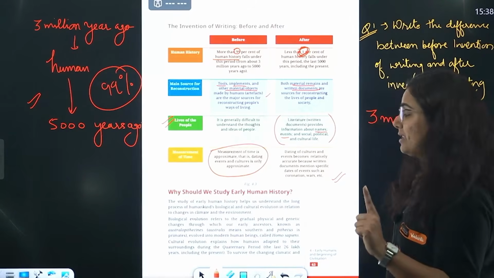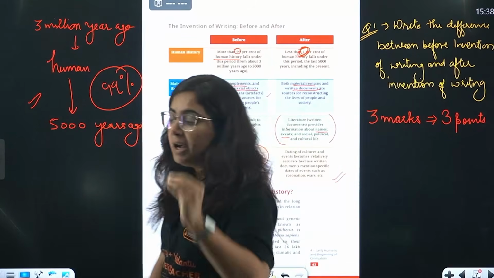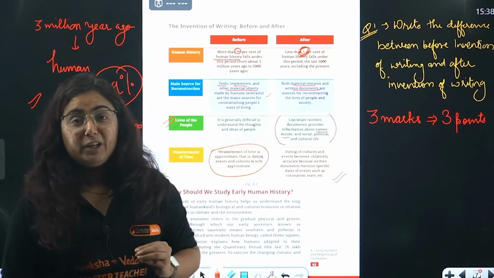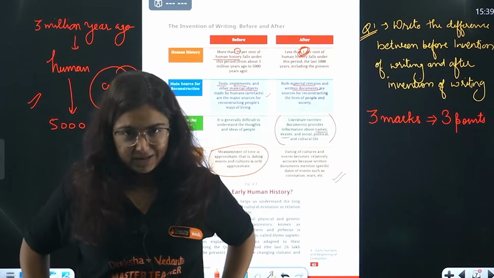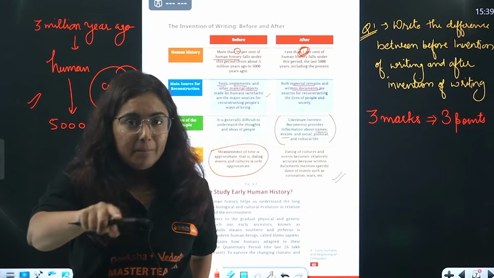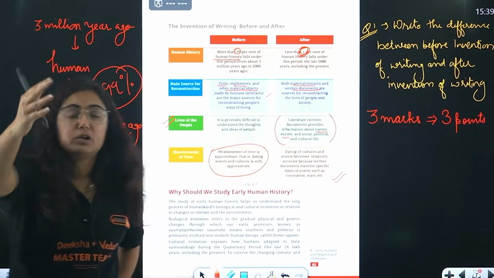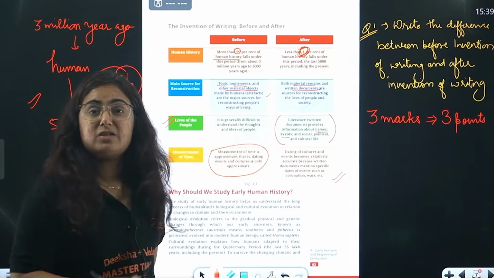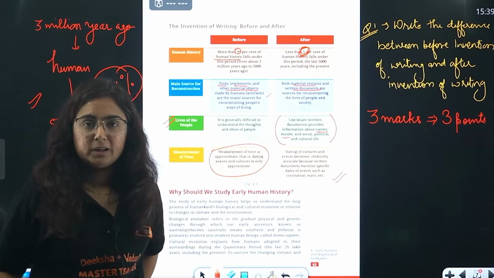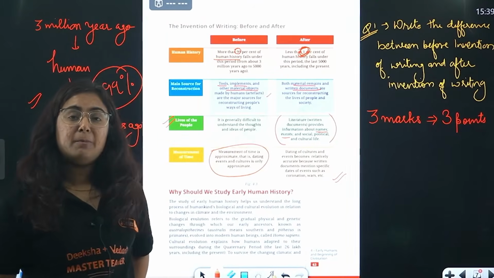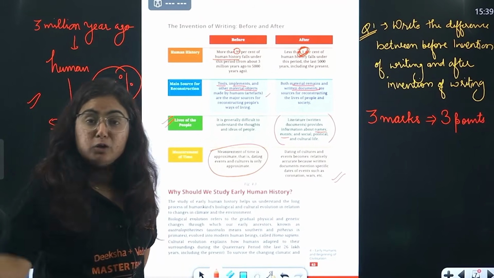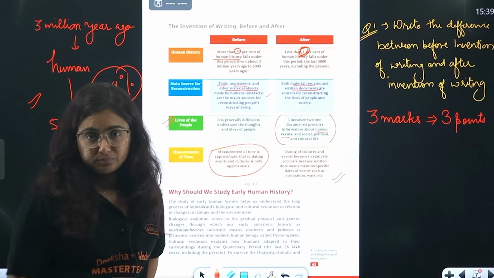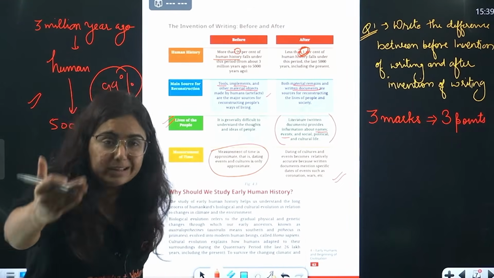The first thing you might have heard all the time when someone asks you the question, why do we study history? You said, ma'am, so that we don't repeat the mistakes we did in the past. This is actually something you learn. But it is more than that. I agree, it is a subject we study not to repeat the mistakes we did, like when we became the colony of the British Empire, or when we participated in the First World War, then the Second World War. But it is a lot more than that, right?